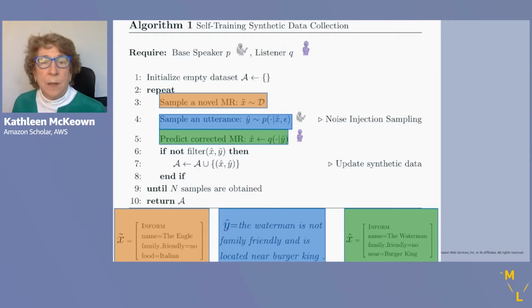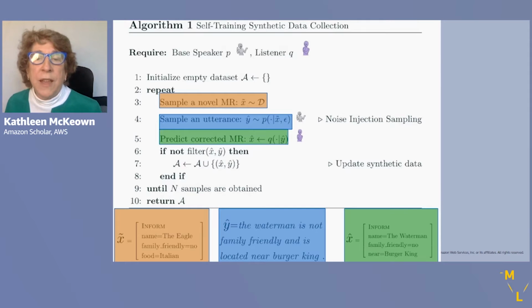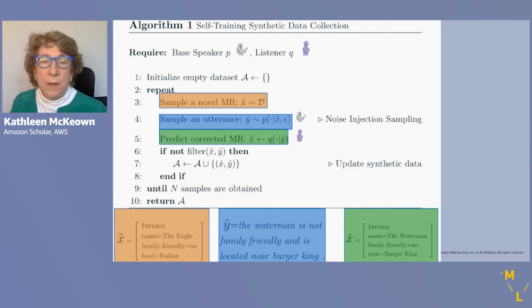We have an utterance about the Waterman, which is located near Burger King. And the listener then uses its parser to create a meaning representation corresponding to the sentence about the Waterman. So we can see in the green that now we have name equals the Waterman.